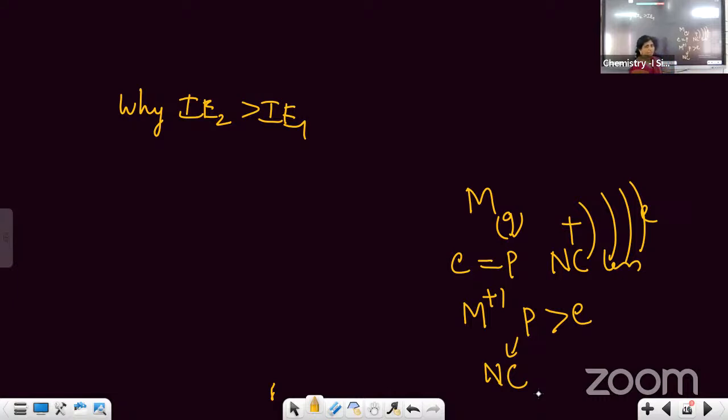So what is happening in the unipositive ion? The nuclear charge has increased, meaning the attraction of the nucleus on the outermost electron has increased. So if you want to remove the electron, you have to break this nuclear attraction, break that force, because with more attraction more energy is needed. So in the unipositive ion, due to more nuclear charge, more energy is required to remove the electron.